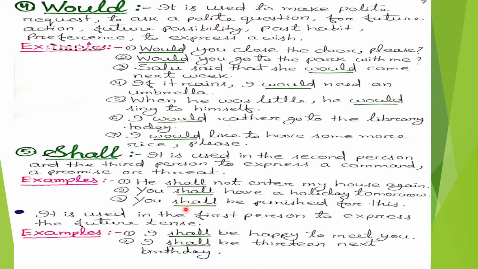It is used in the first person to express the future tense. Here are some examples. Number 1, I shall be happy to meet you. Number 2, I shall be 13 next birthday. Here, the modal auxiliary verb shall is used to express the future tense.